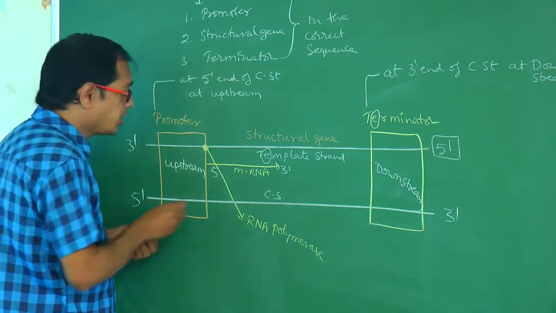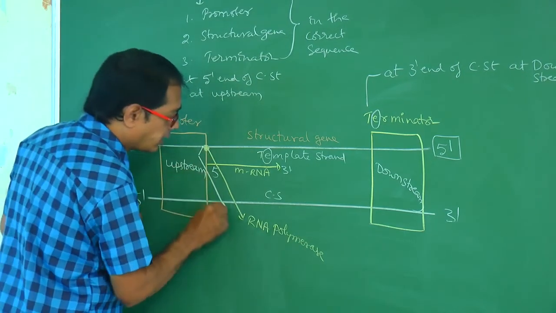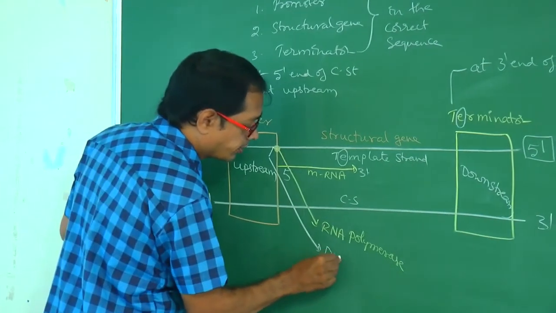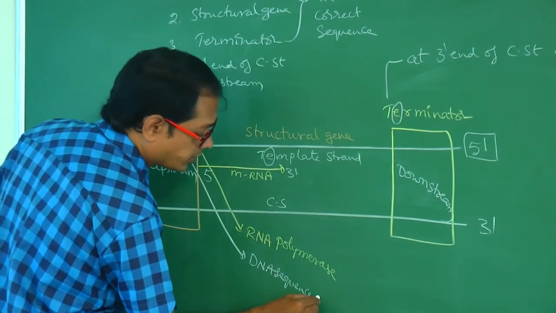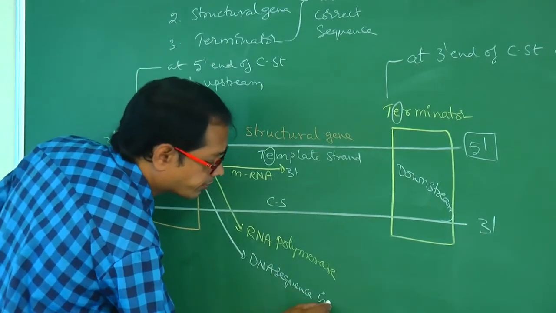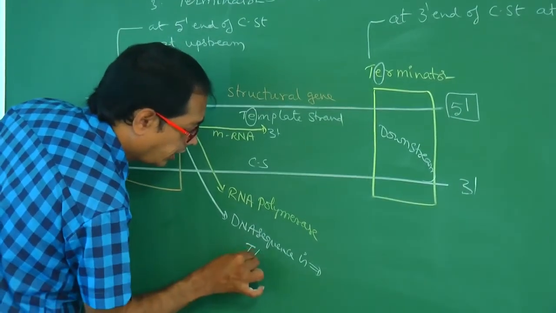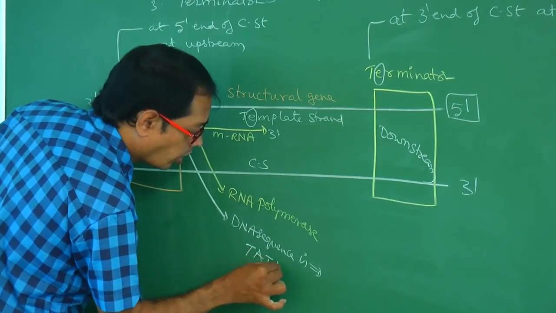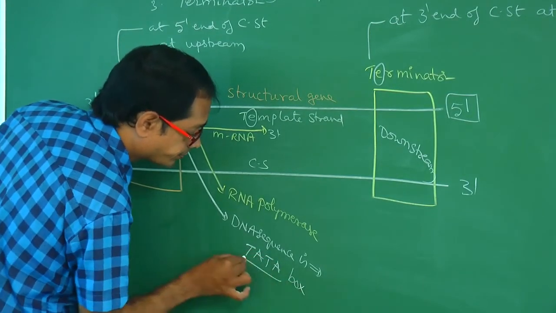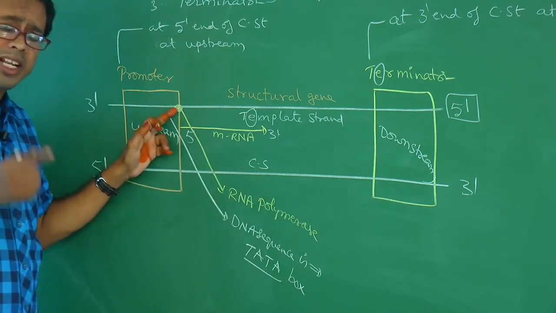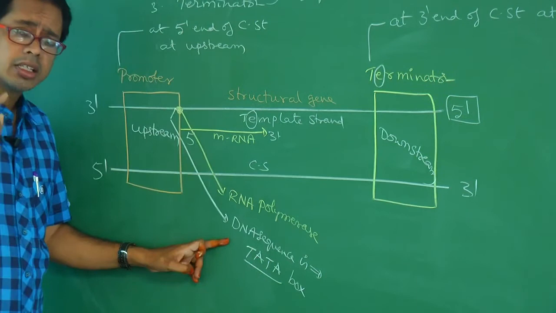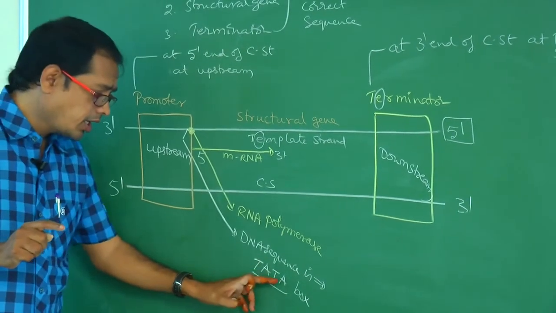In that DNA sequence, the DNA sequence is the TATA box. So where the RNA polymerase is attached, that DNA sequence would be the TATA box.